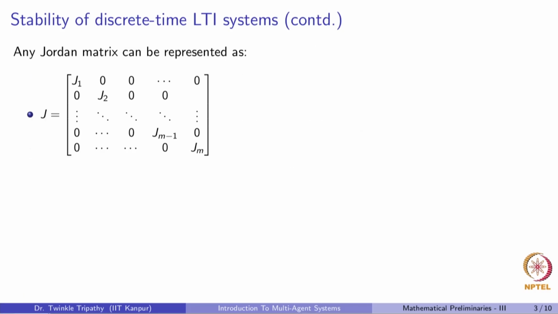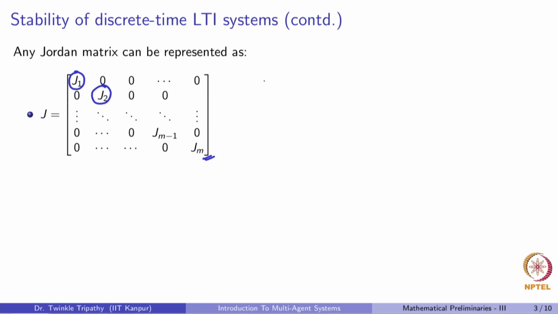To answer that question, let us recap what we discussed in the previous lecture, which is that any Jordan matrix can be represented in the form given here, where each Jordan block is associated with an eigenvalue.